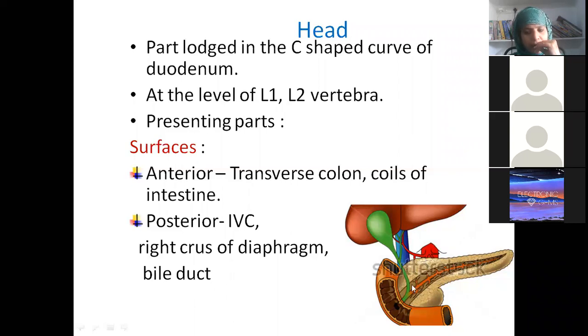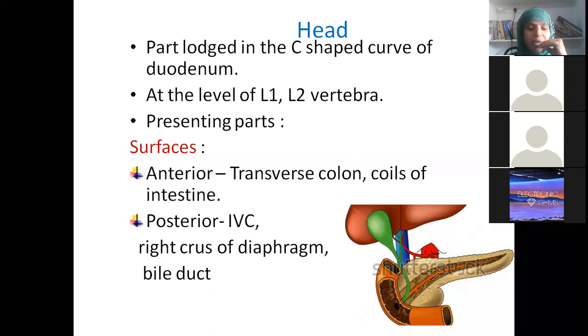If you remove this head, you are finding one big vein going behind. What is the name of this big vein? Inferior vena cava. Posteriorly, it is related to the inferior vena cava. You will learn the details of the right crus of the diaphragm when we go into our diaphragm class. But I told you in my previous classes, right crus is L1, L2, L3.